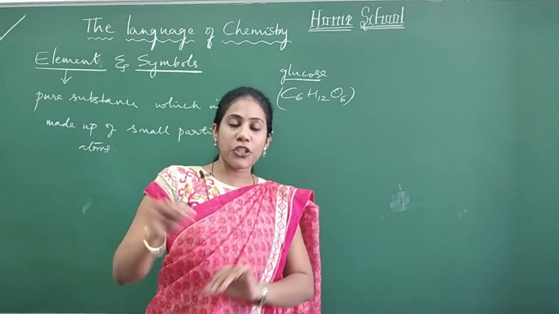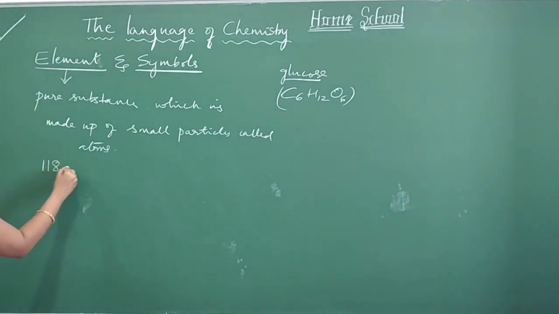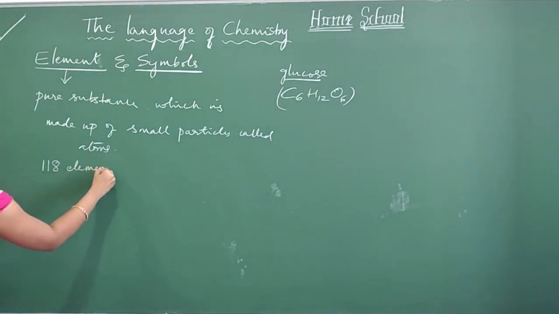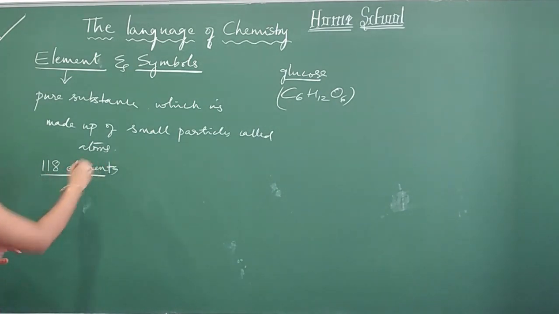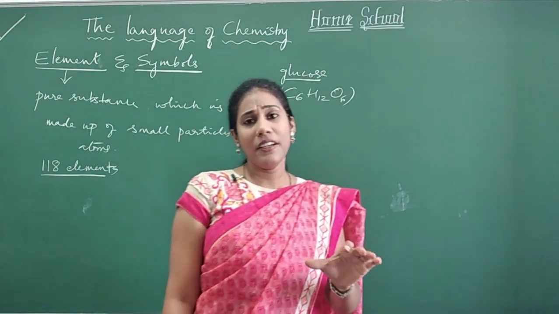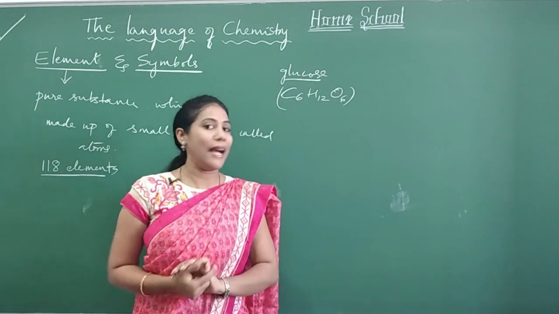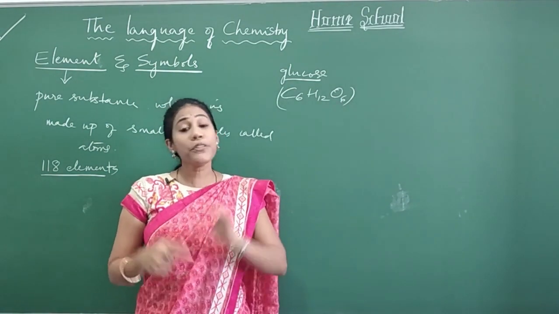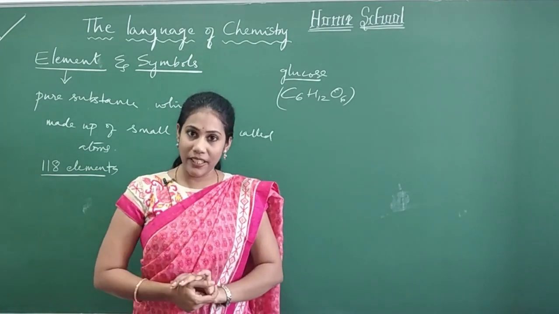An element cannot be divided further. In nature we have around 118 elements, and these 118 elements have been very beautifully arranged in a particular pattern, to study them in a convenient and comfortable way.